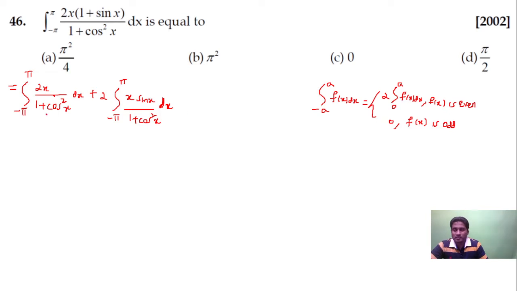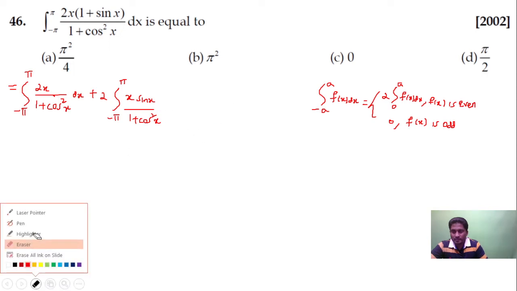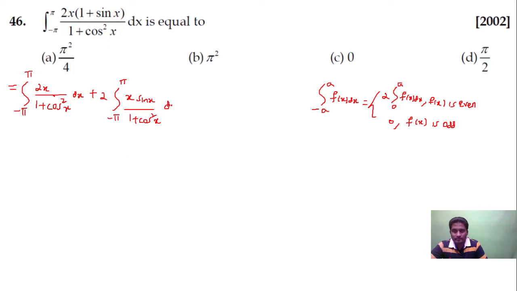Now this is an odd function, right? Suppose I take f of x equal to 2x upon 1 plus cos square x.